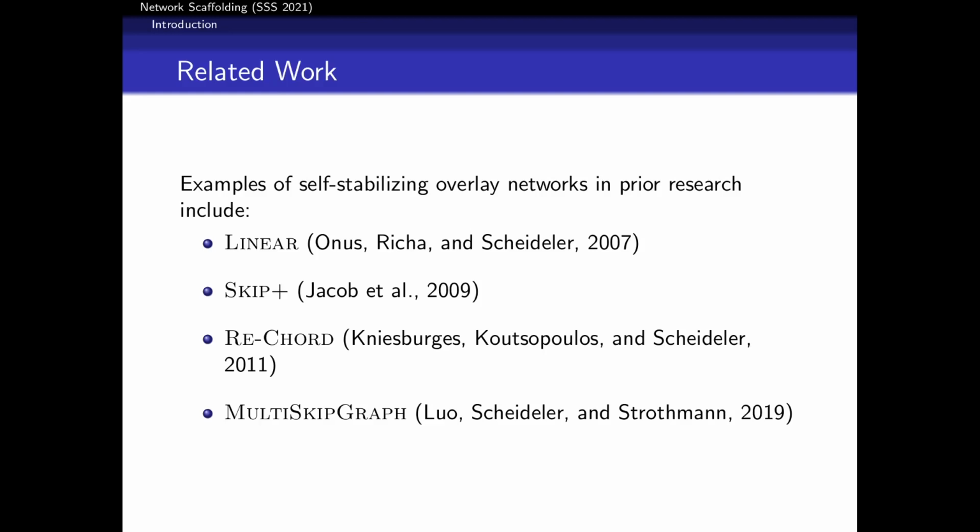And then the multi-skip graph expanded and said, not only can we build a correct network from or after any transient fault, but can we also ensure other properties as well? Like, if we can search for an item at one point in time, is it true that at all future points of our algorithm we'll still be able to find that item, or maintain the property of monotonic searchability.